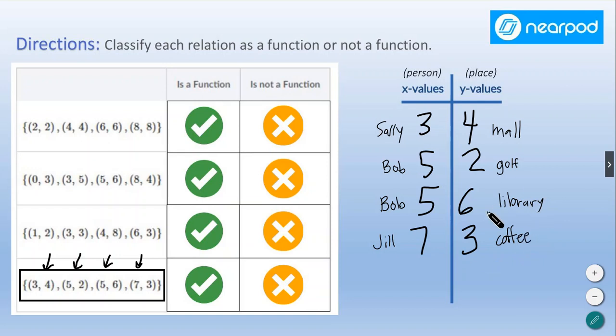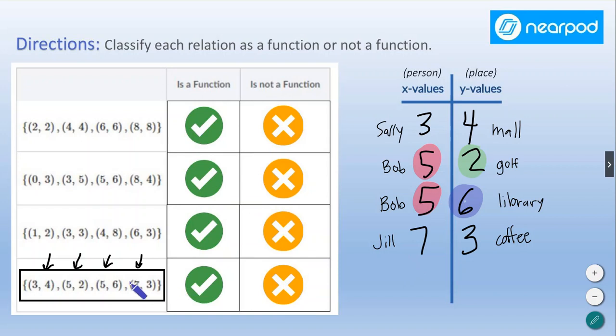Now, if you haven't noticed, we have a problem. And the problem is the fact that good old Bob is trying to be in two places at once. So we have a repeat of the X value. We have a repeated X value and 2 different outcomes, 2 different Y values for the same X value. That is a problem.